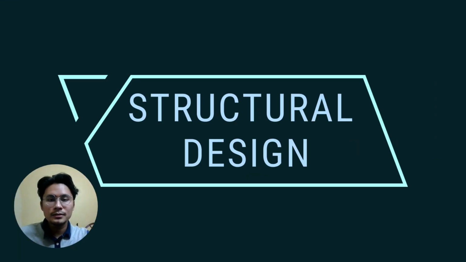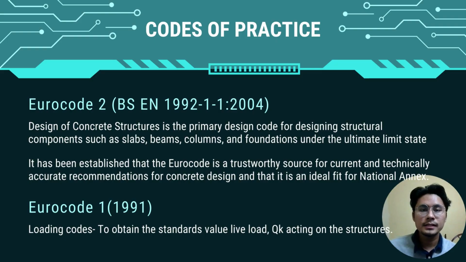Now we proceed to structural design. For the structural design, we use two Eurocode books, which are Eurocode 1 and Eurocode 2. Eurocode 2, design of concrete structures, is the primary design code for designing structural components such as slabs, beams, columns, and foundations under the ultimate limit state.